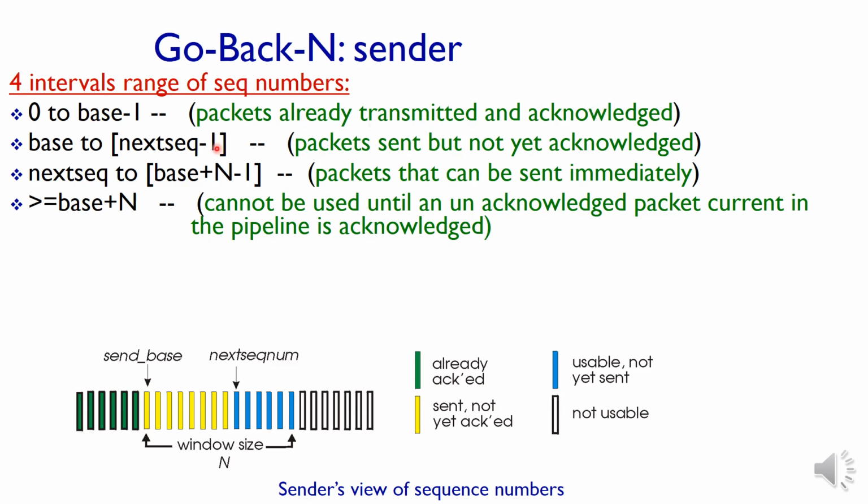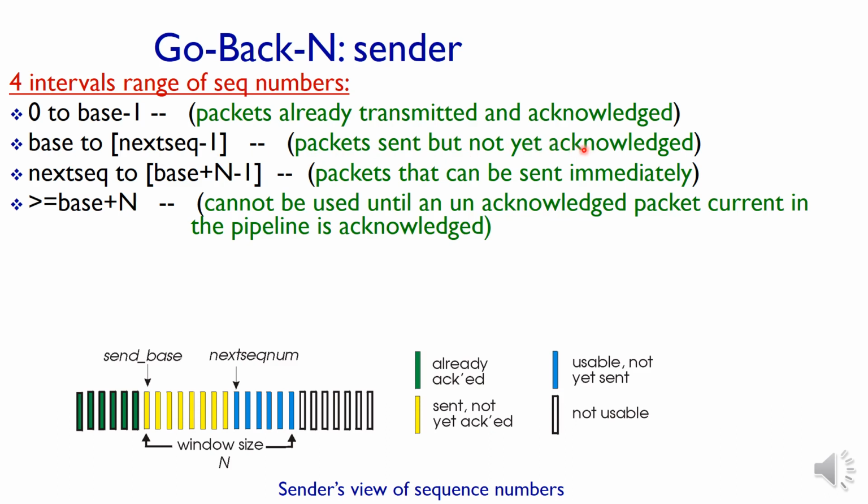The next set of packets start from the base, that is the first entry in this yellow, up to the last entry in this yellow. That is from base to next sequence minus 1. Next sequence is the starting point of this blue one, that is the next set of sequence numbers that are ready for sending. So from the starting point of yellow up to the ending point of yellow, that is the second bullet, represents base to next sequence minus 1. Those are the packets sent out but not yet acknowledged.